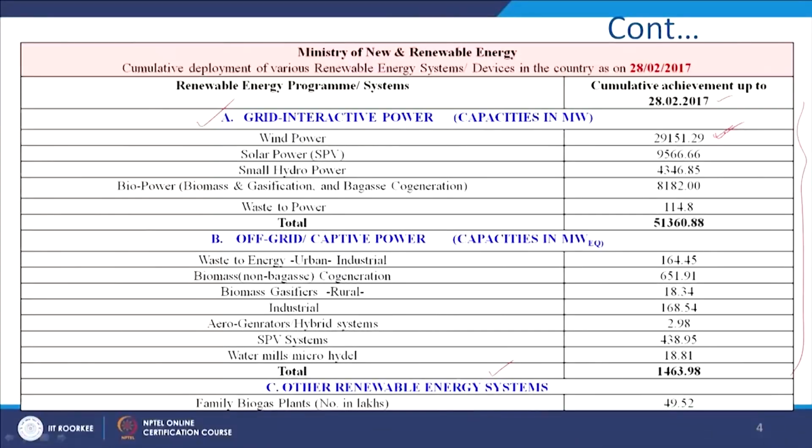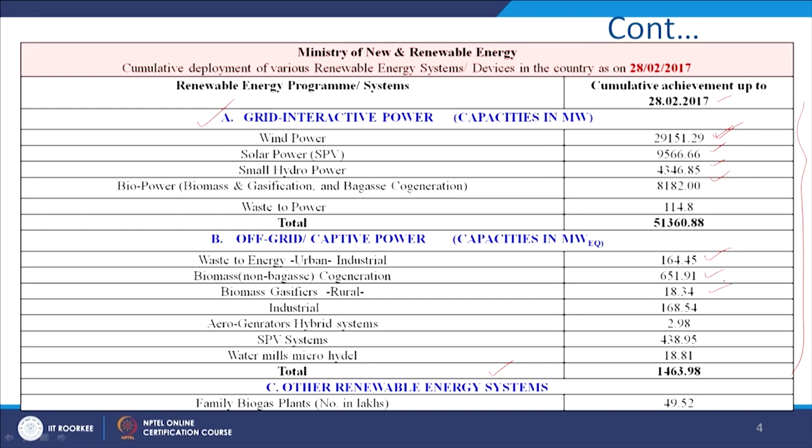If you see, wind is the largest power generation. As far as India is concerned, wind is the major renewable power source, second is solar, and third is small hydro power plants. For off grid or captive power, here waste to energy urban industrial we have 165.45, and biomass 16651.91, and biomass rural industrial we have 18.34, and so on.